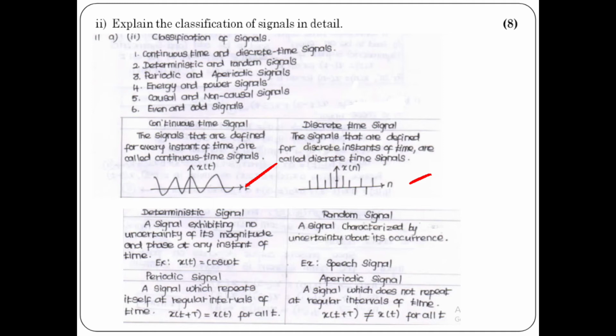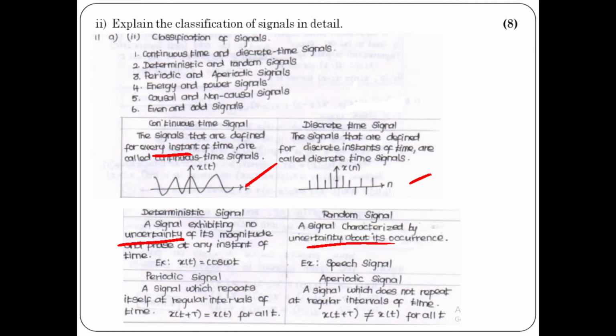Second, the important thing to be noted for a continuous time signal is it occurs at every instant of time. Here it occurs at a defined interval of time or a particular interval of time. A deterministic signal exhibits no uncertainty of its magnitude and phase. A random signal exhibits uncertainty. You write the expression. Noise signal you can also write as a random signal example.